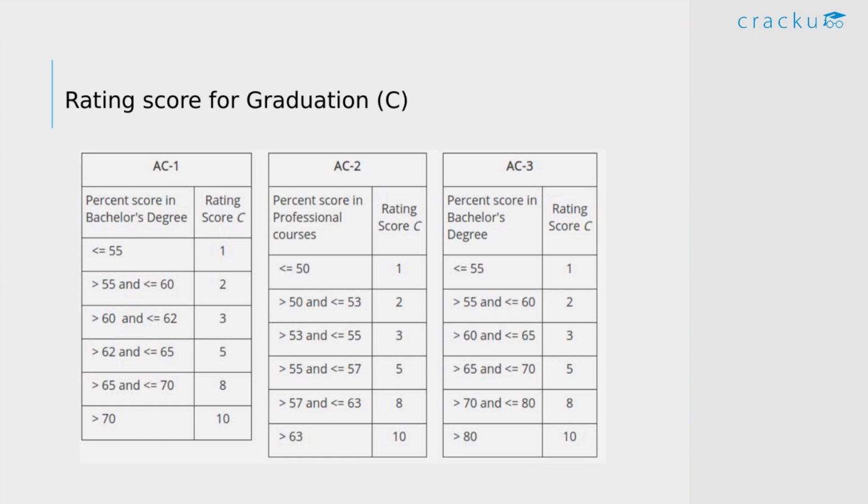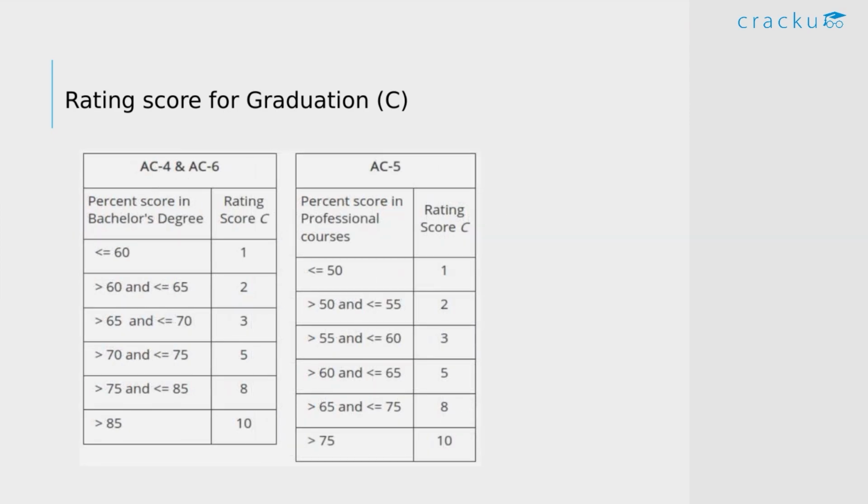Now, if we look at the scores they give for your graduation marks, they have categorized the different streams in graduation. So these are the various academic categories. AC stands for academic category. Usually AC1 stands for MBBS. And if you have done CA or CS, you come under the next category. And if you have done any course in BBM, commerce or finance, you fall under AC3. If you are an engineer, you fall under the AC4 category. And if you belong to arts or humanities stream, you fall under AC5.